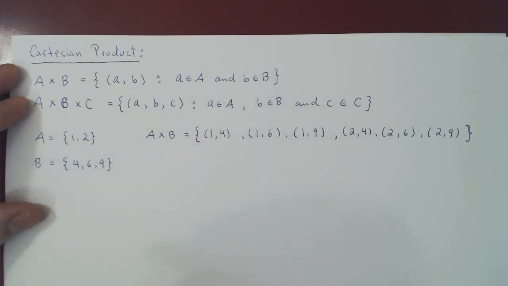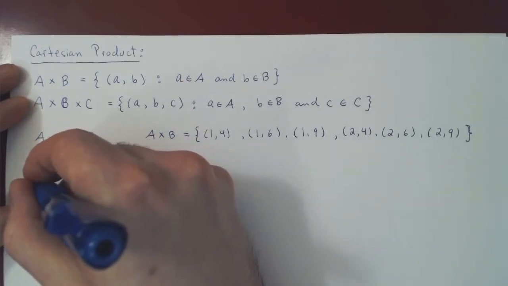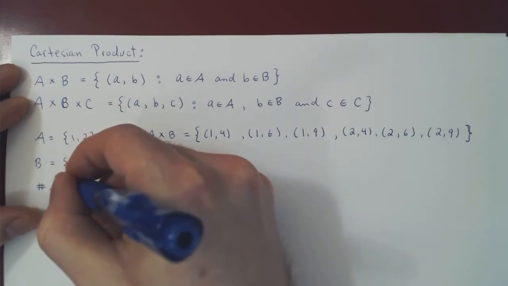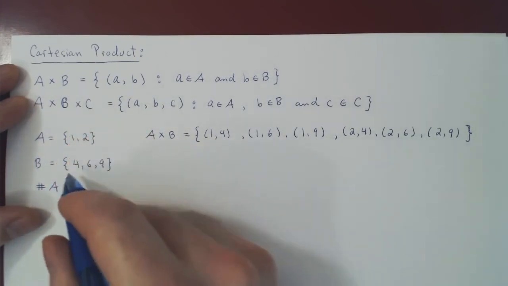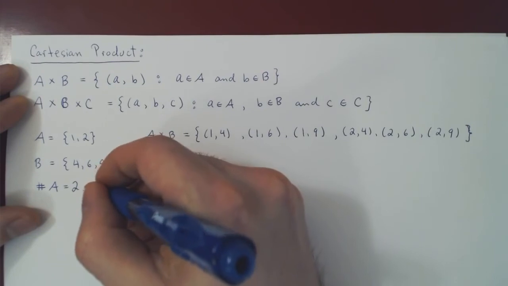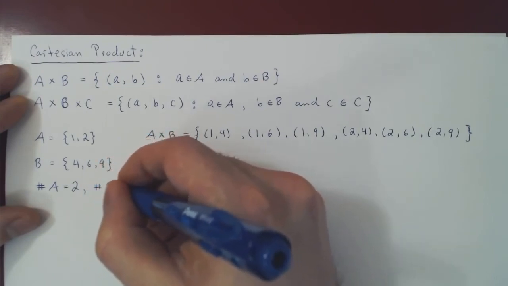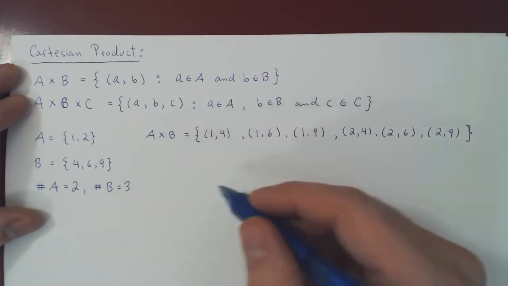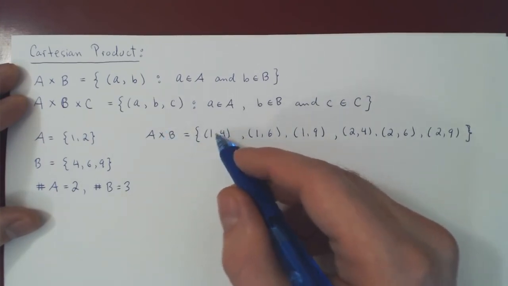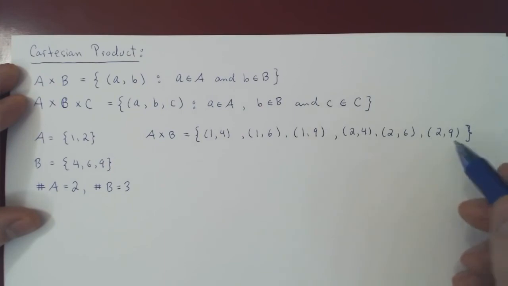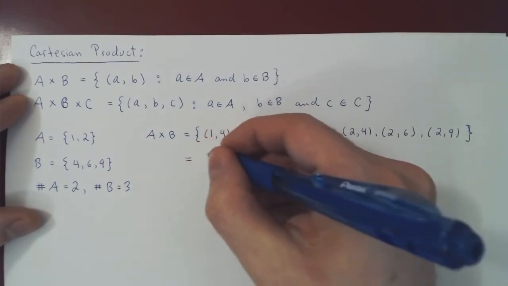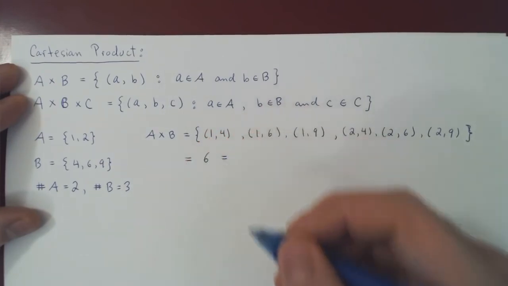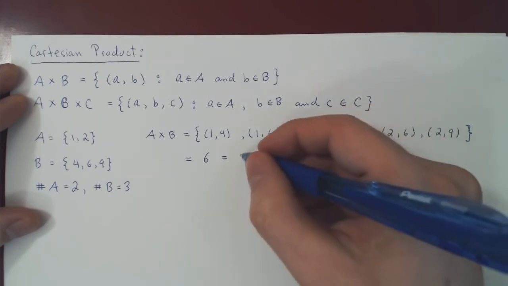A had 2 elements, so the size of A is 2. B had 3 elements. The size of B is 3. Let's look at now counting the size of A cross B. 1, 2, 3, 4, 5, 6 elements. And if you notice, 6 is 2 times 3.